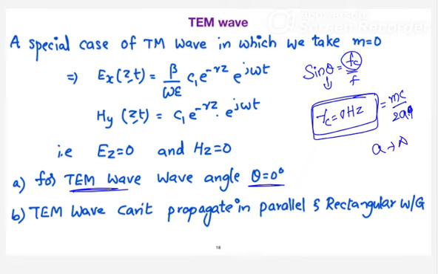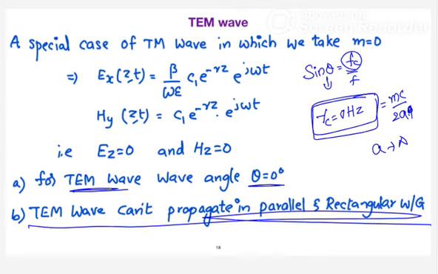That means the transverse electromagnetic wave cannot propagate in a parallel plate or rectangular waveguide, because you cannot achieve the cutoff frequency of 0 Hertz with a normal waveguide. Yes or no? So you require a waveguide whose dimension is said to be infinity. Agree with my point? So the TEM wave cannot propagate in parallel plate and rectangular waveguide because you cannot achieve the cutoff frequency of 0 Hertz. Because you require a larger dimension which tends to infinity.